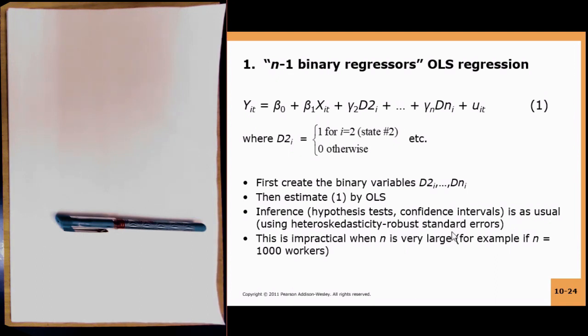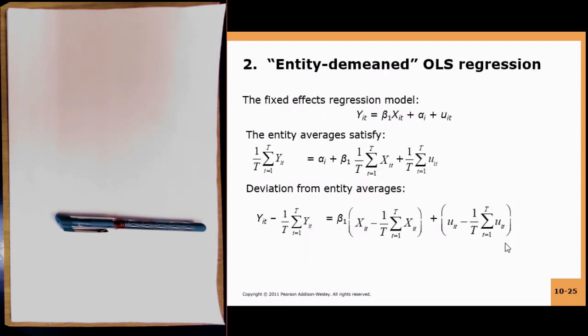In case there is heteroscedasticity, you just use heteroscedasticity-robust standard errors. This method is impractical when you have a very large number of entities. Now we look at something called entity demeaned OLS regression.